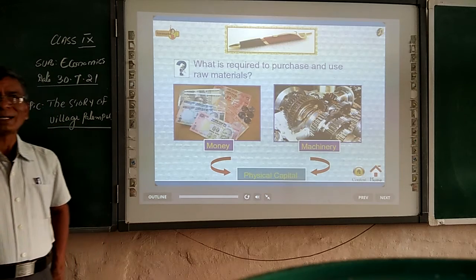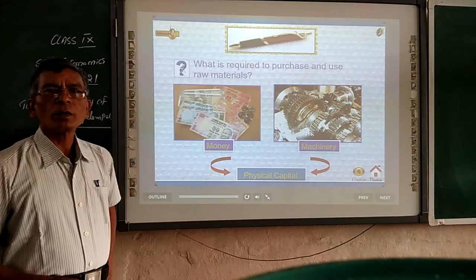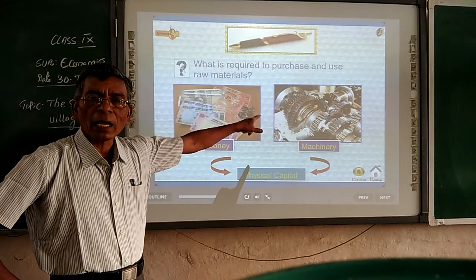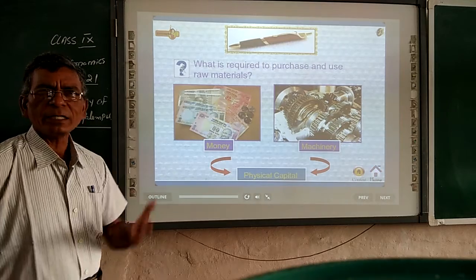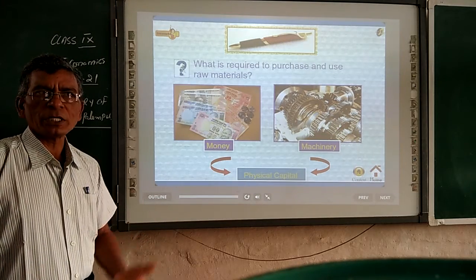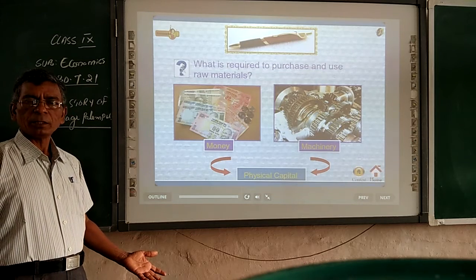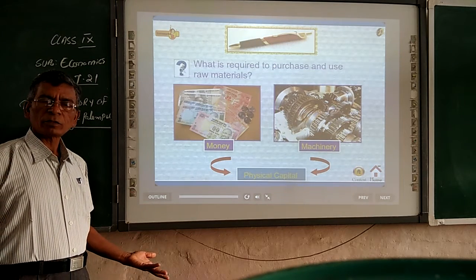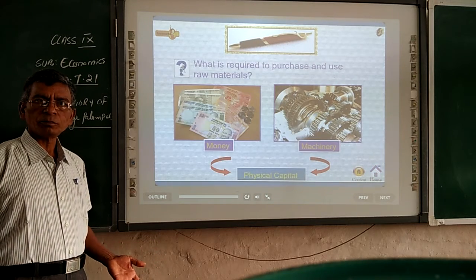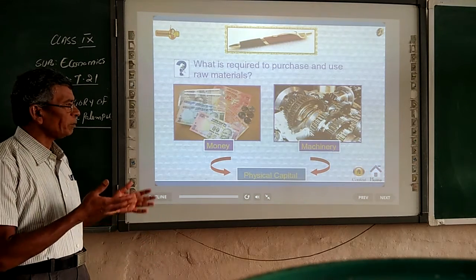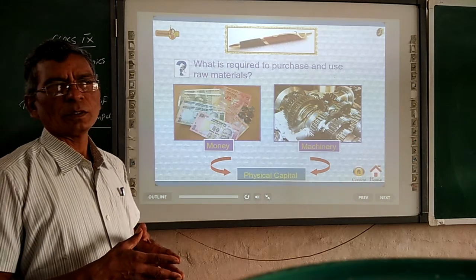So these factors are very important to produce anything. For example, we have taken a pen, but take anything else. To purchase all the raw materials and machineries, what do we require? Money. Money is capital. Without money, we cannot do anything. Money is the most important source here. So here money and machinery can be considered as physical capital.